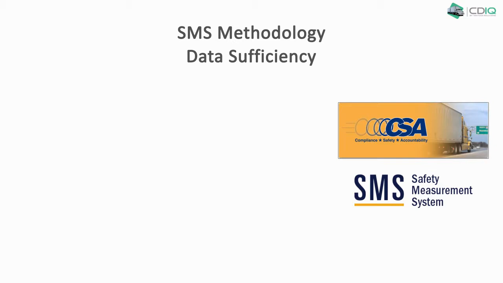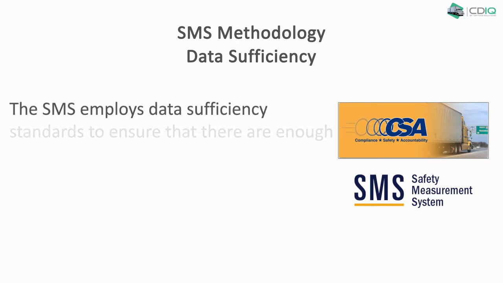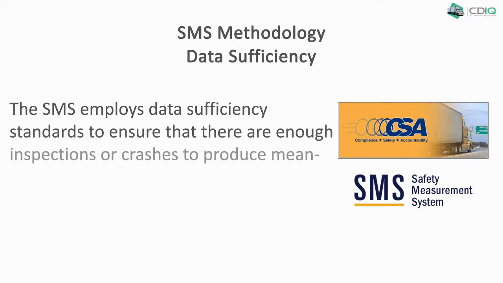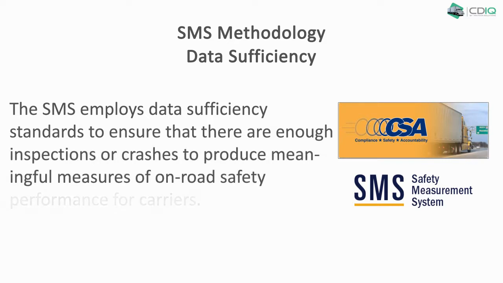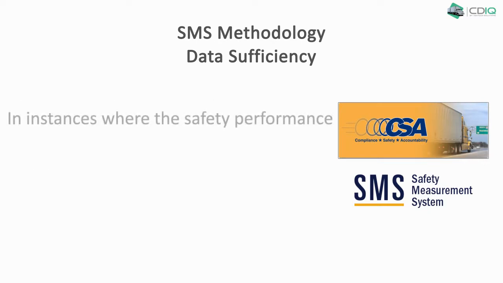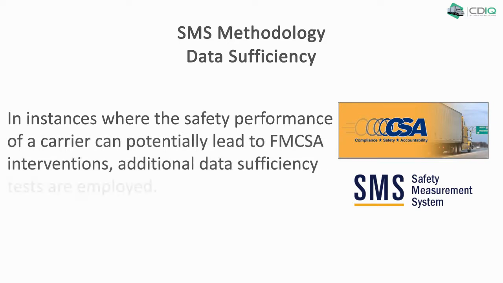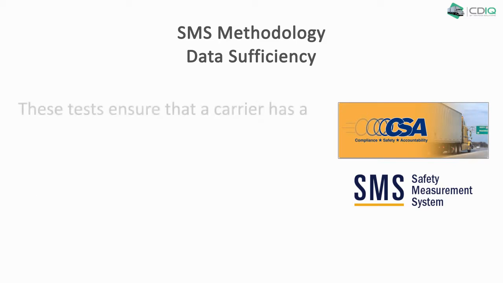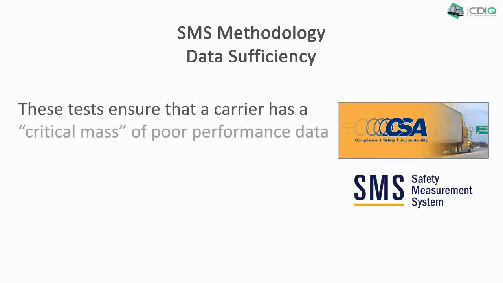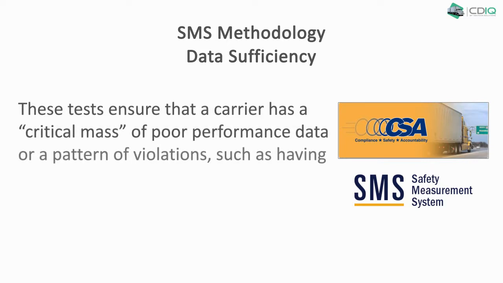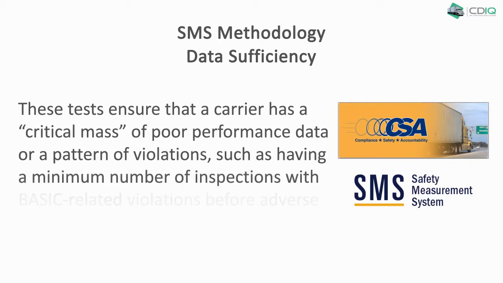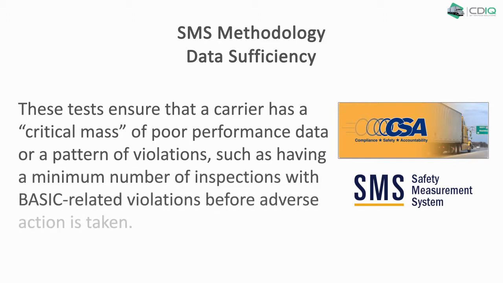Data sufficiency. The SMS employs data sufficiency standards to ensure that there are enough inspections or crashes to produce meaningful measures of on-road safety performance for carriers. In instances where the safety performance of a carrier can potentially lead to FMCSA interventions, additional data sufficiency tests are employed. These tests ensure that a carrier has a critical mass of poor performance data or a pattern of violations, such as having a minimum number of inspections with BASIC-related violations, before adverse action is taken.